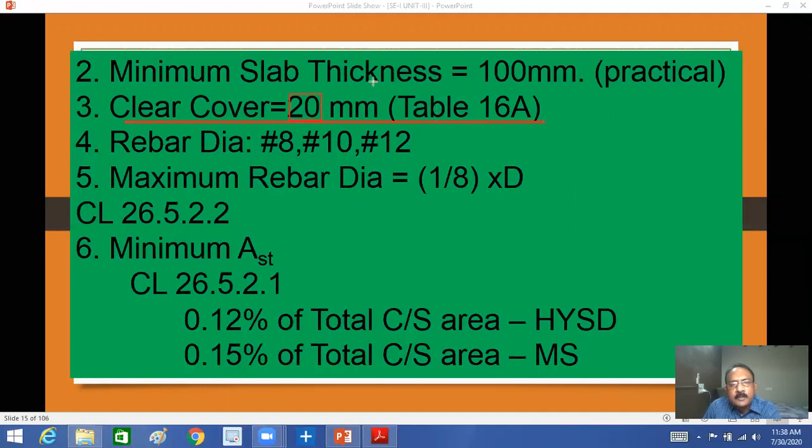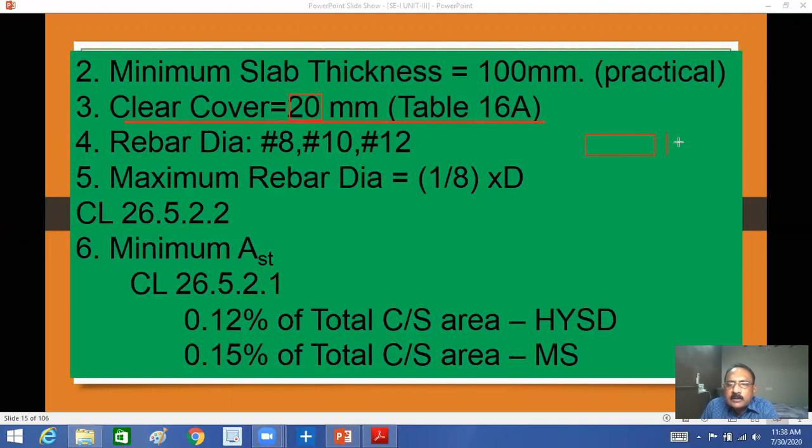Suppose this is your slab thickness, say 80 mm, then 80 by 8, so the maximum should not be more than 8 mm.